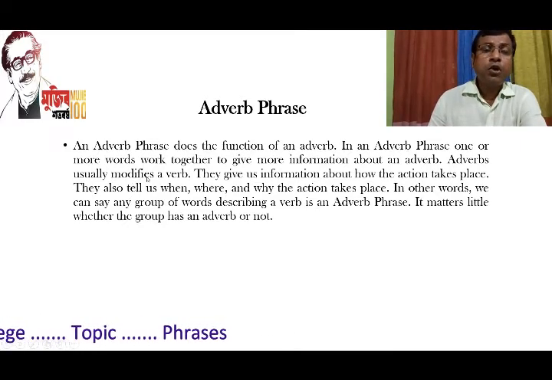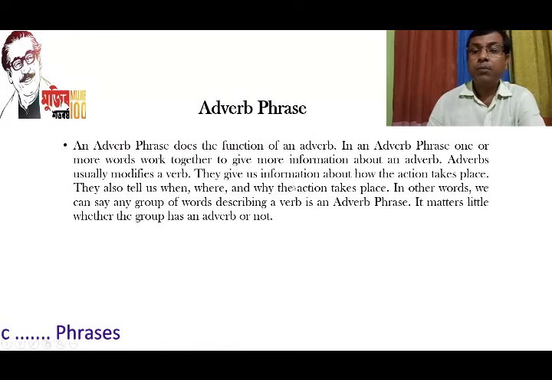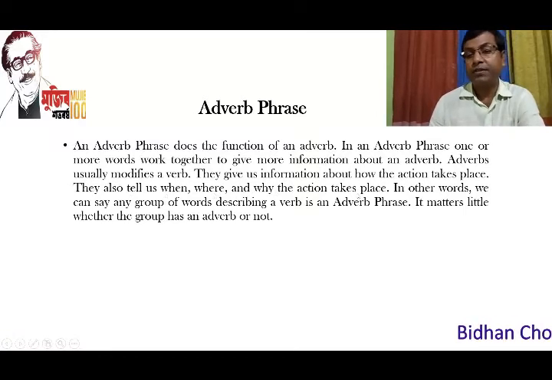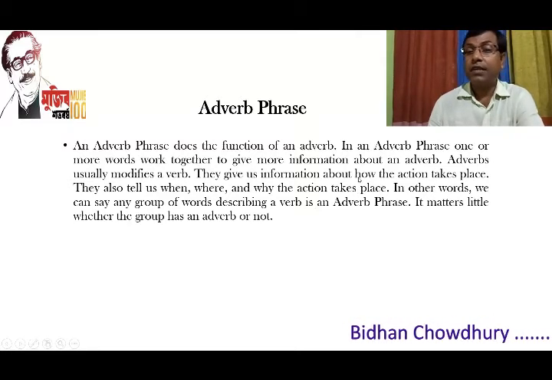Adverbs usually modify a verb. They give us information about how the action takes place. They also tell us when, where, and why the action takes place. So, dear students, you should notice these lines very carefully.